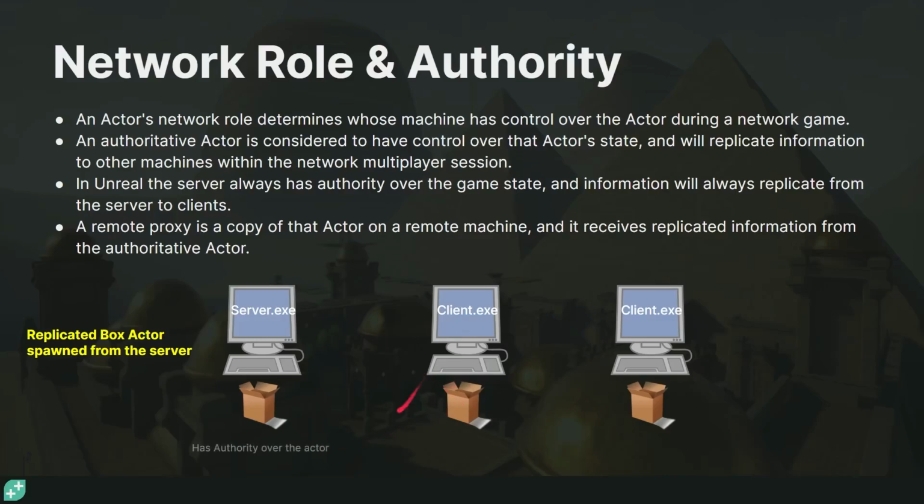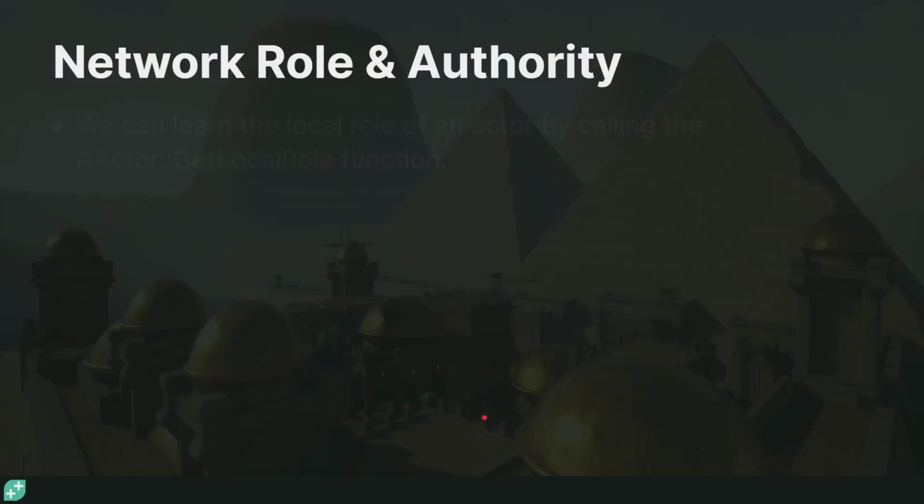Well, the answer is the server has authority over the actor and the clients don't. So the server has the final say on the state of this actor. The clients, they don't have any say in it. To them, it's just a proxy. They rely 100% on the replicated information that comes from the server to update this box actor.